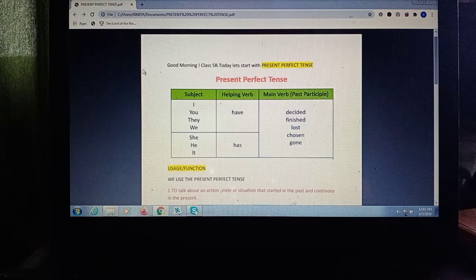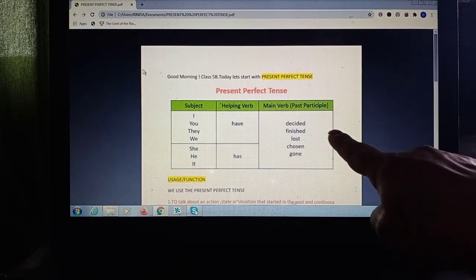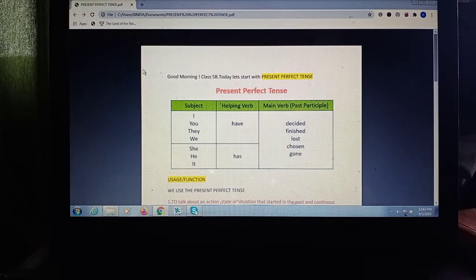We, plural, have. Now, the main verb here is decide. Decide. Okay? And we have added ed. So that's the past participle of your verb decide. So we have to add ed. You, again, have decided. They have decided. We have decided. I have finished. You have finished. They have finished. We have finished. So just look at the verb here, main verb, finish, decide, and we are adding ed.